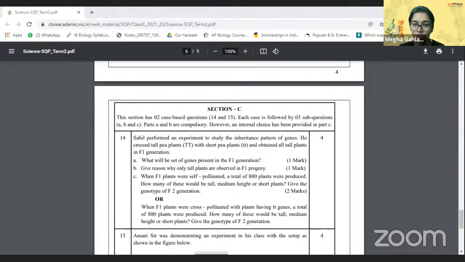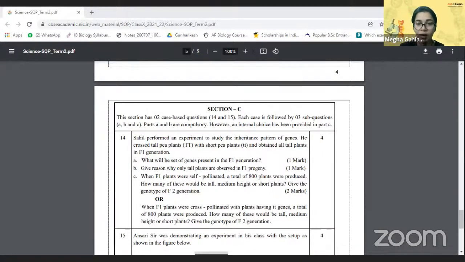So when we're talking about traits like the uppercase T, they are called the dominant traits. You have to explain what is a dominant trait. You'll have to explain what is a recessive trait. You'll have to explain how in the heterozygous condition we have the assertion of the dominant trait over the recessive trait. You have to clearly mention everything over here and make sure that you're writing the specific words. I'm telling you time and again because you guys make silly mistakes. Just make sure that you're doing that.